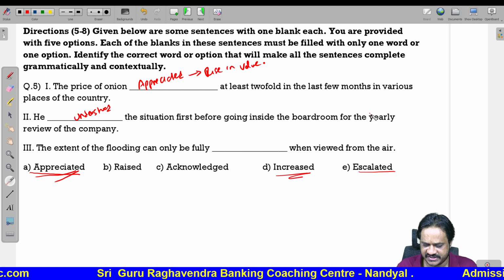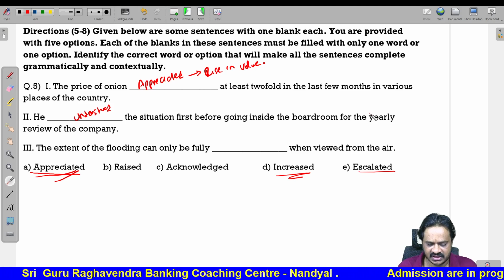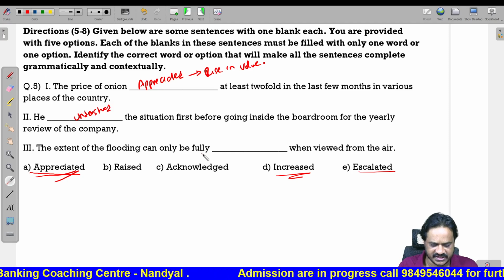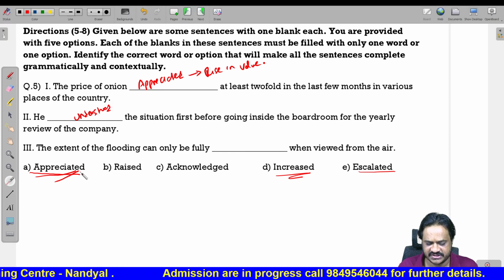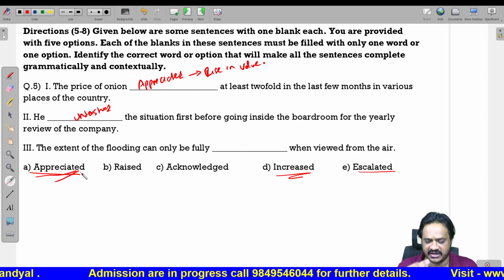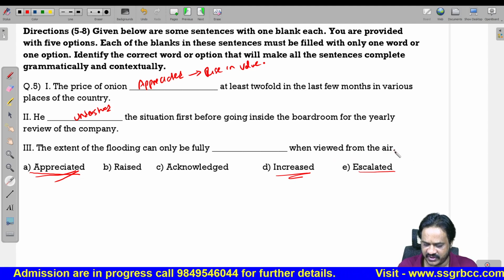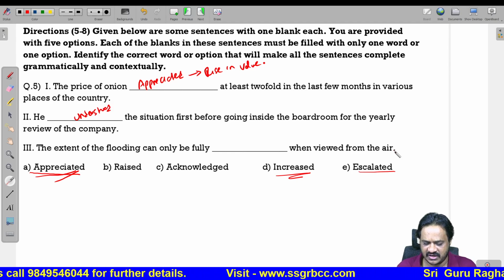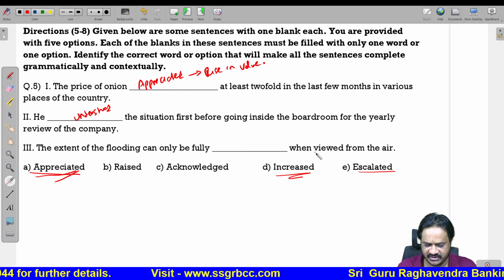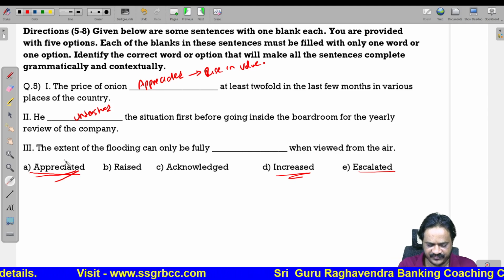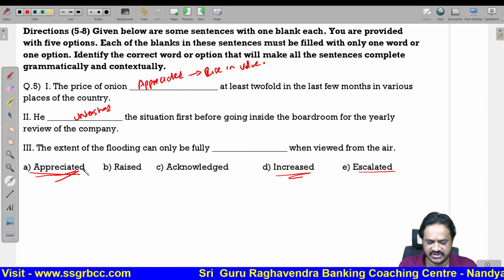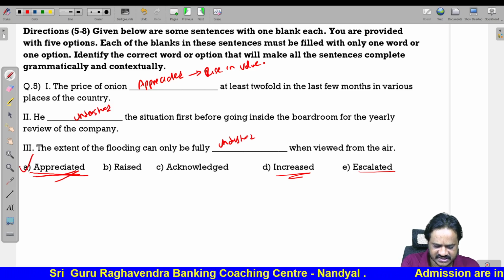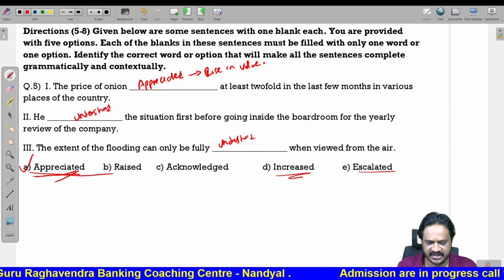First, before going inside the boardroom for the yearly review of the company. The extent of the flooding can only be fully appreciated. Again, appreciated means understanding. So what is the extent of flooding? That can be clearly understood when you view from the air. So when you view from the helicopter, you can see what the flood situation is, how much is affected. That all you can understand only by seeing from the air. That means the extent of the flooding can be understood. Here we can use appreciated. Appreciated means understood. So which word is correct? Appreciated is correct in all the three blanks.